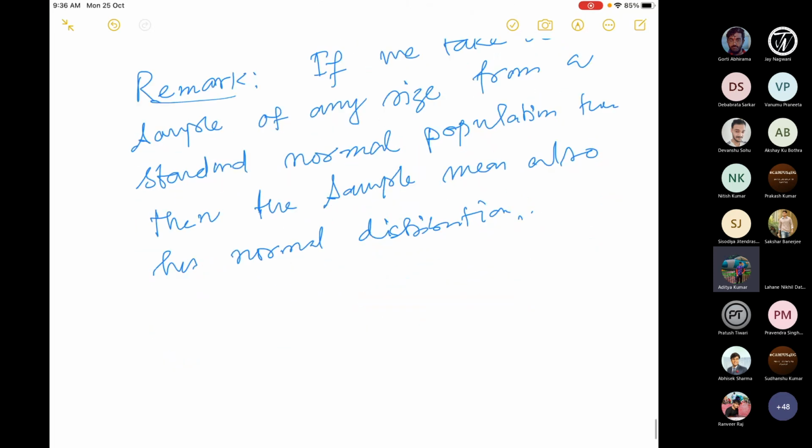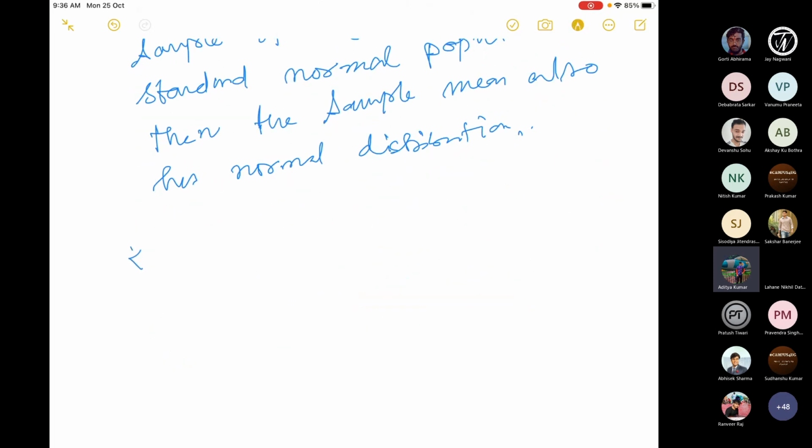Let me tell you this result. Again, the proof is very, very simple. Result is: if x1, x2, ..., xn, all these results are very, very useful when you're solving a problem. So you have to remember all these results. And these results are very, very interesting, because I told you earlier also that normal distribution is a very specific distribution which has a lot of interesting properties. And these are the properties.